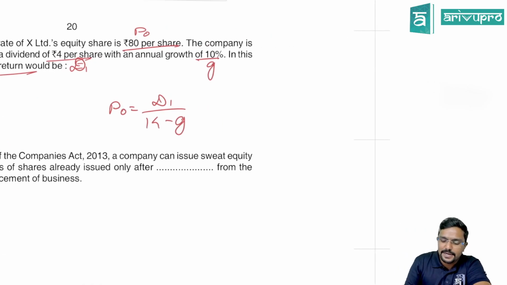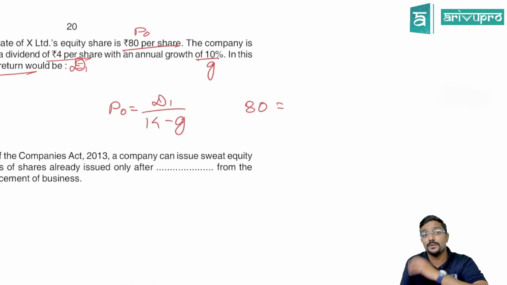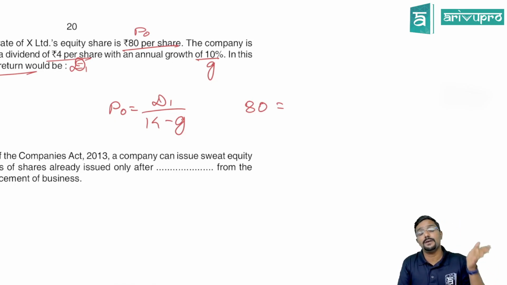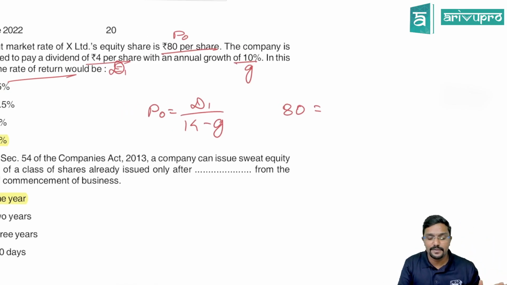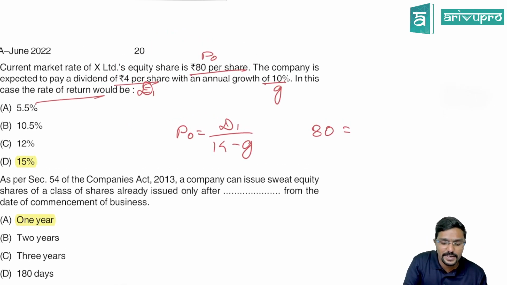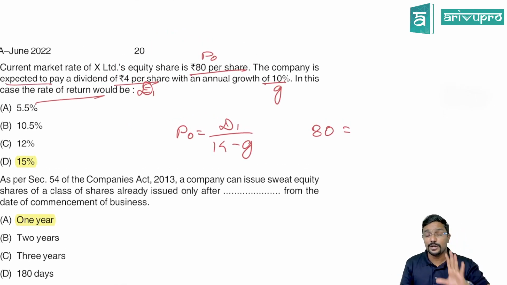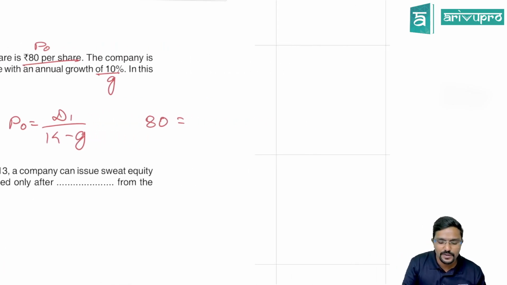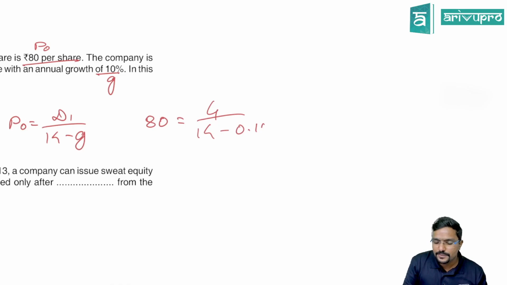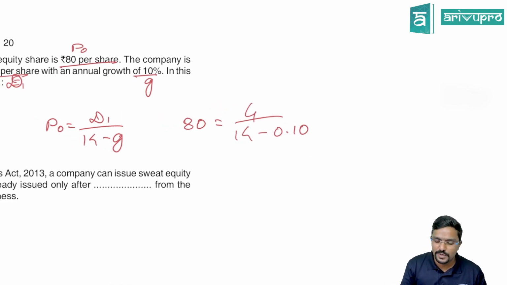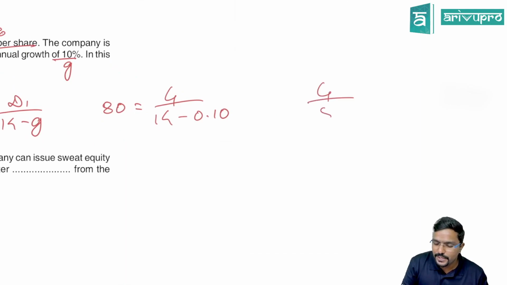Let us calculate it. P0 is 80 rupees. They have given it. D1, that is dividend at the end of the year. See, if by chance they have given the current dividend, we have to calculate the dividend at the end of the year. Expected, they have asked, so it is D1 only, which is 4 rupees, divided by K, which is not known, and G is 0.10. So replace the values. 4 by 80, you do.